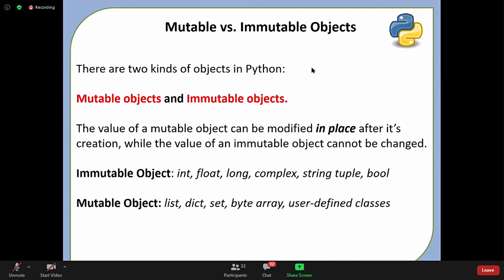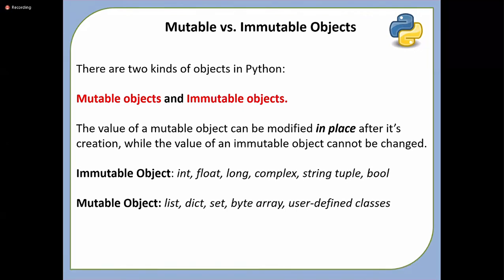Is this slide clear? Okay, thank you, Narayan, for confirming. Thank you, Ubul. Aditi, is it okay for you now? You understood which are mutable objects and which are immutable objects? You have to remember from now, because we use these terms a lot in our future sessions. Yeah, thank you, Aditi. Thank you, everyone, for confirming.